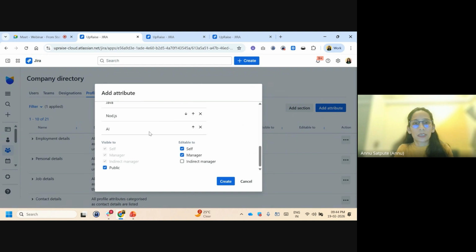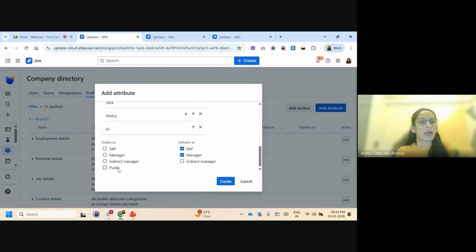You can not only create it, you can also manage the visibility, whether it is a public attribute. If it's not public, then whether it should be visible to only the user, to their managers, to their indirect reports, indirect managers, etc. So think of it from a different perspective here.